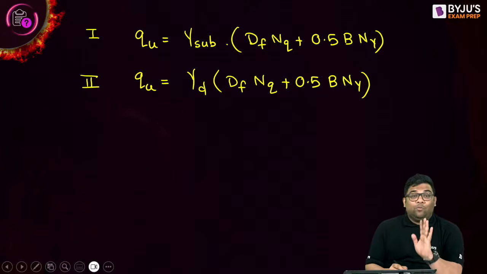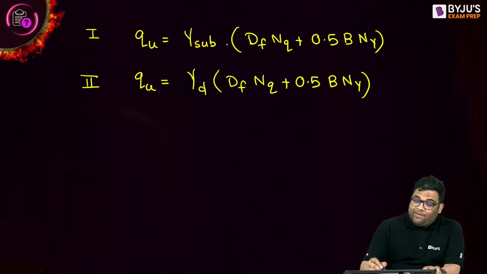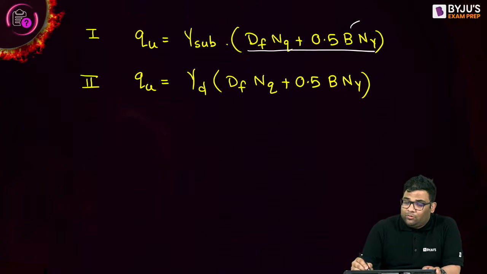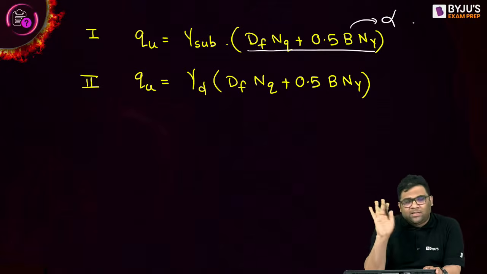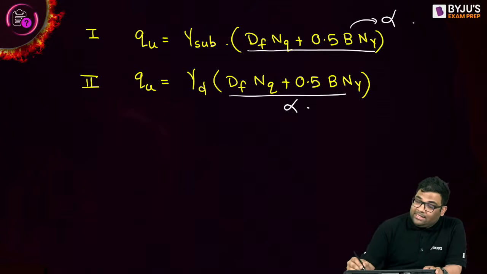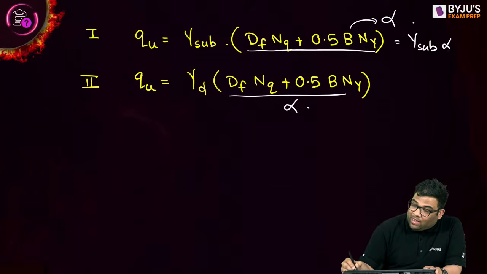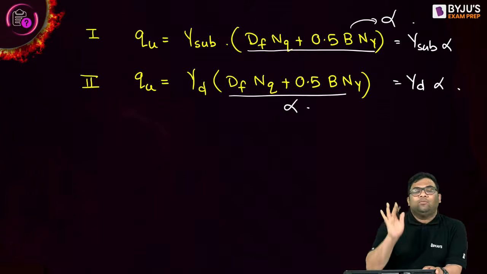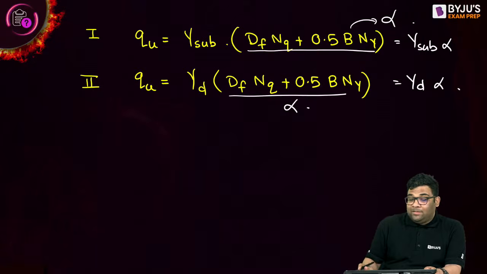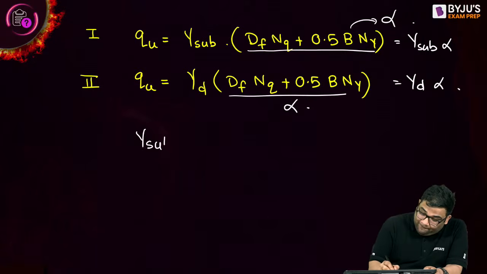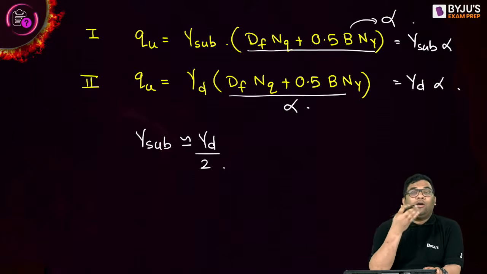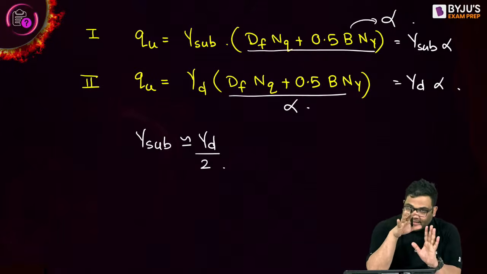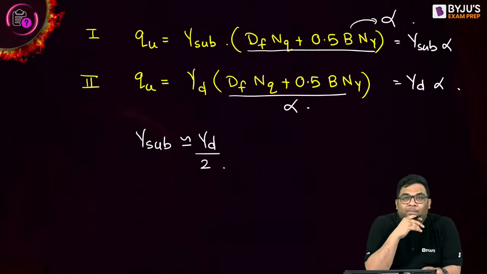So you can see that in both cases, gamma is the major difference. Suppose I take the remaining part as some constant alpha. If the soil is not changing and the footing is not changing, it will remain constant. So here it is gamma submerged into alpha, and here it is gamma d into alpha. Now, gamma submerged is approximately equal to gamma d by 2. Not exactly equal, but approximately.